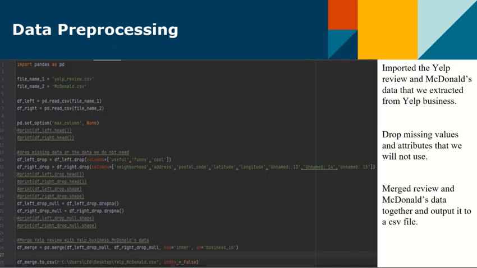First, we imported the Yelp review and McDonald's data that we extracted from Yelp Business. Second, we drop missing values and attributes that we will not use. Last, we merge review and McDonald's data together by using inner join on business ID and output the result to a CSV file. After outputting the data we want, we can still find around 8 data that is misleading for our analysis. We deleted those data, and we can get the clean McDonald's data we want.